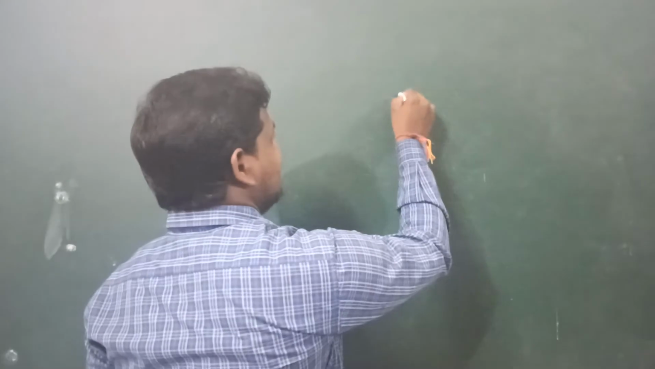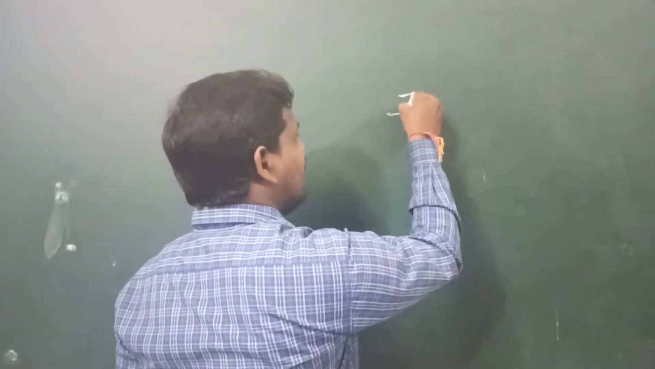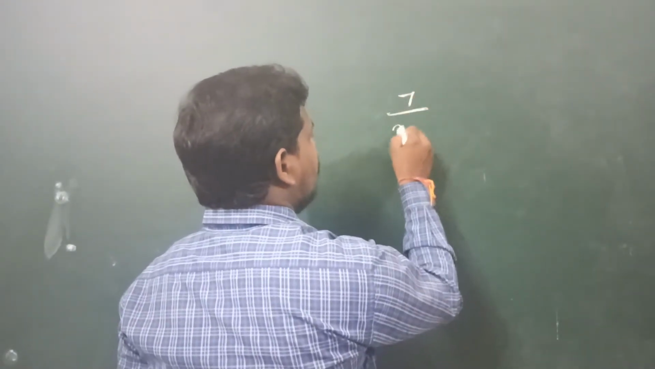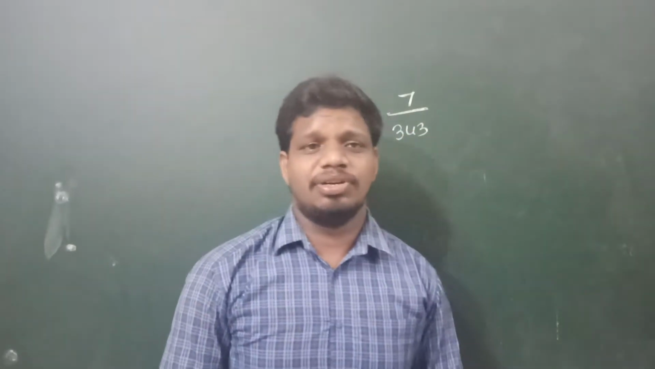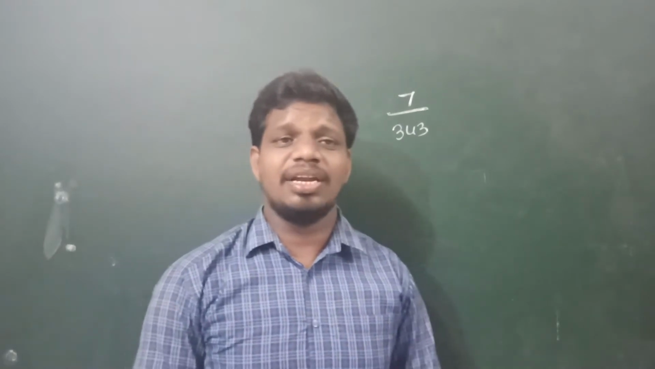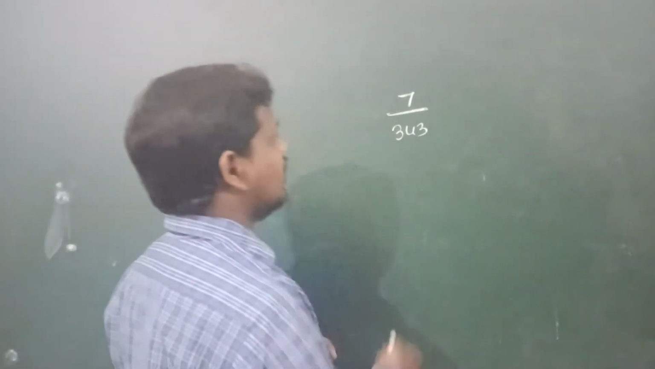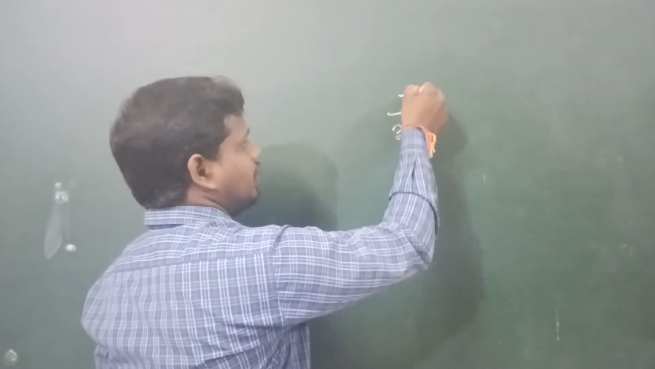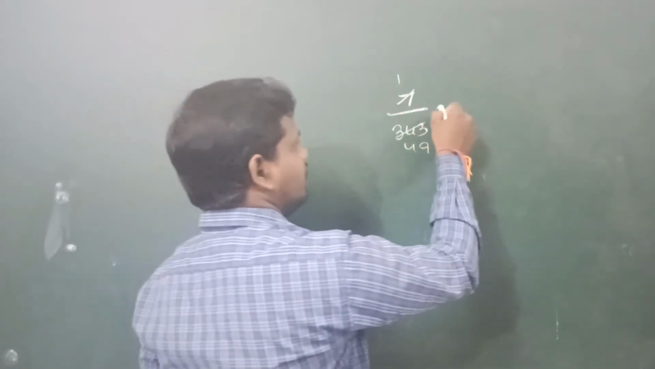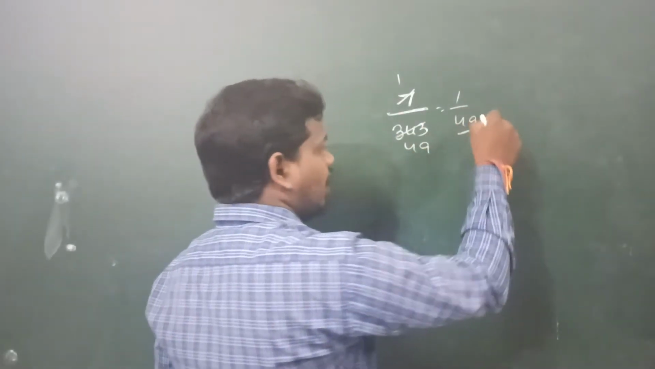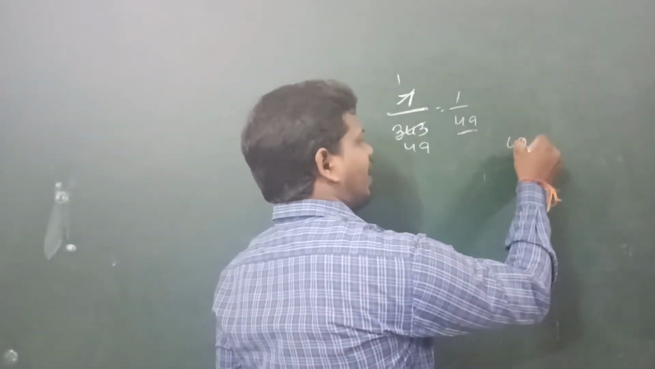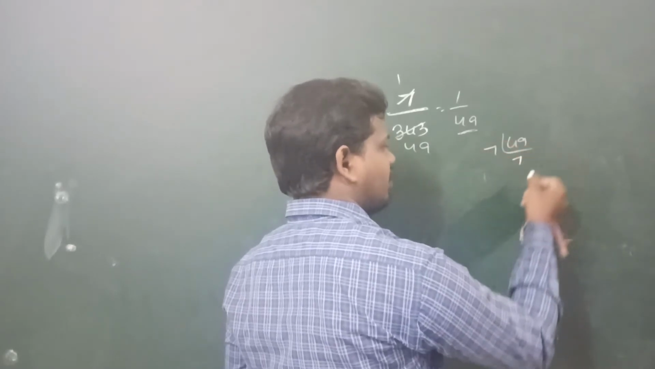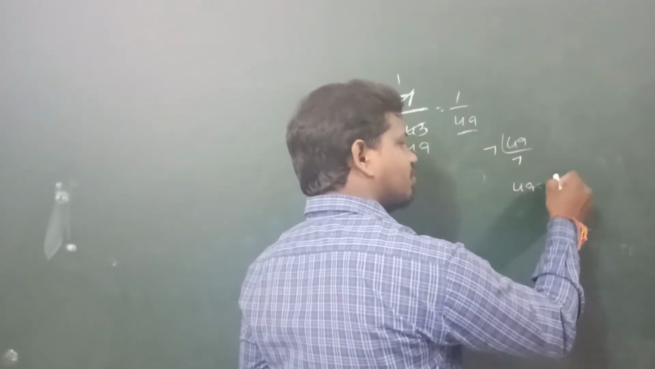They will ask you in a simple way whether 7 by 343 is a rational number or an irrational number. Just check here, this 343 is divisible by 7. 7 ones are 7, 7 forty-nines are 343. Once you prime factorize the denominator, 49 prime factorize it: 7 ones are 7, 7 sevens are 49. So 49 is nothing but 7 square.